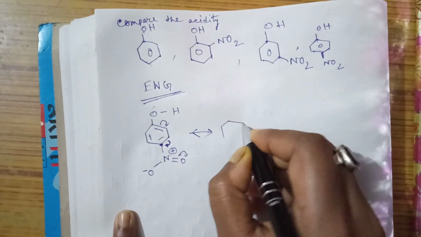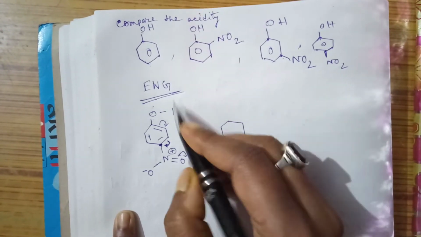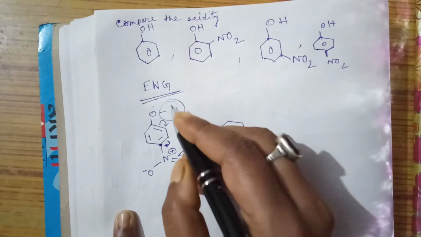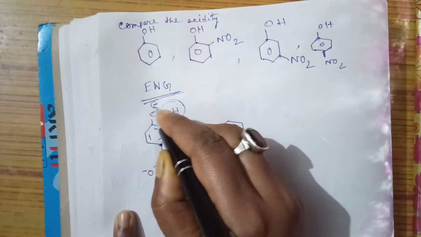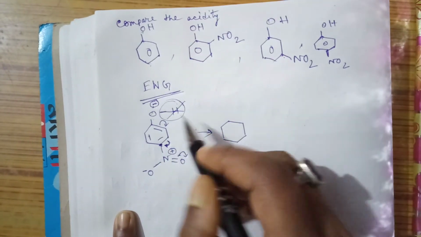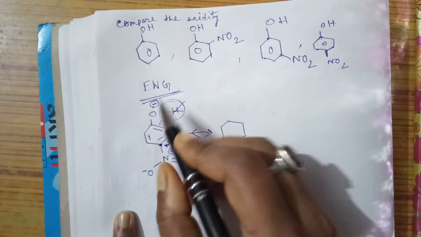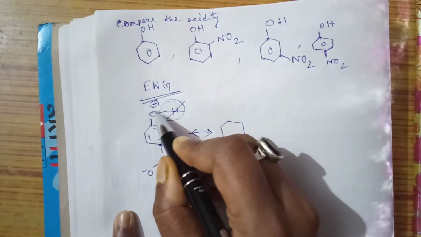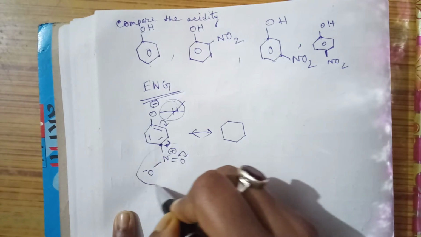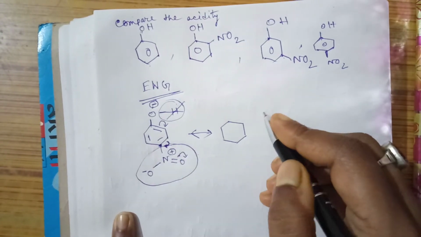And we can see, if it is phenol, fine. If it is phenoxide ion, then it will be O minus, and the O minus negative charge will be dispersed via the resonance and due to the minus R effect of the nitro group.